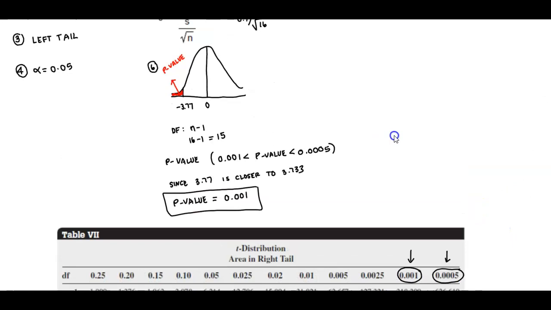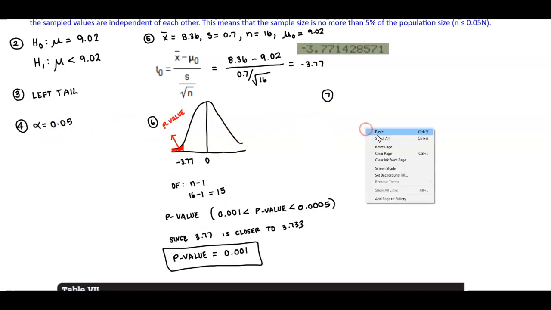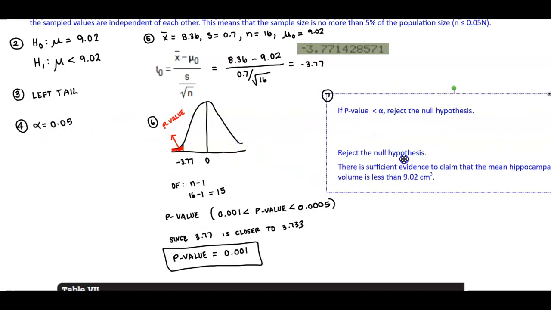Okay? So now that we have the p-value, now we need to determine what is our conclusion. So now let's go to step number 7. And so step number 7 is going to give us the conclusion. So we need to compare the p-value with the significance level of 0.05. So let's take a look here.